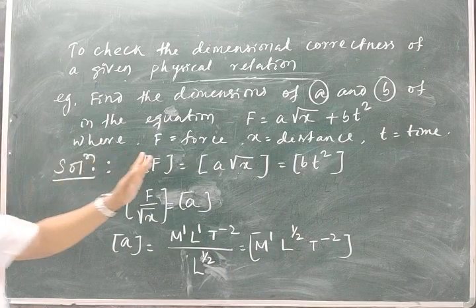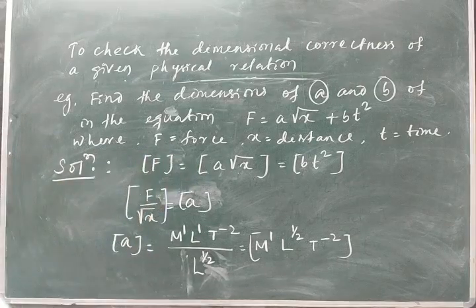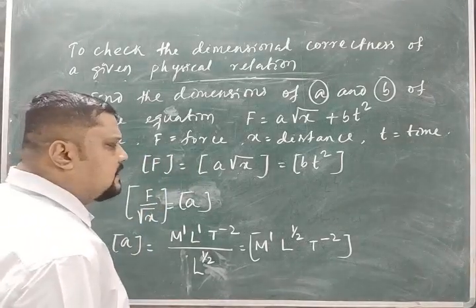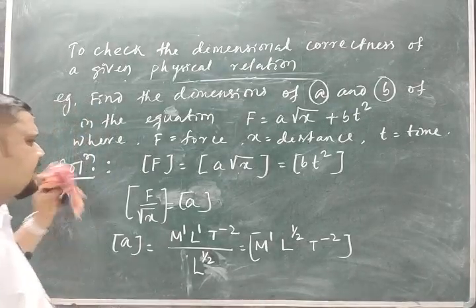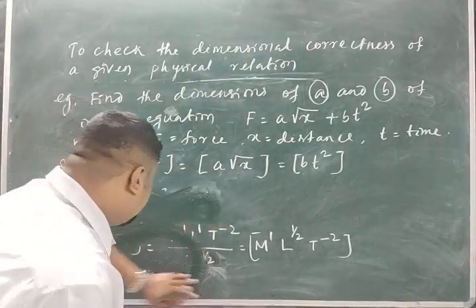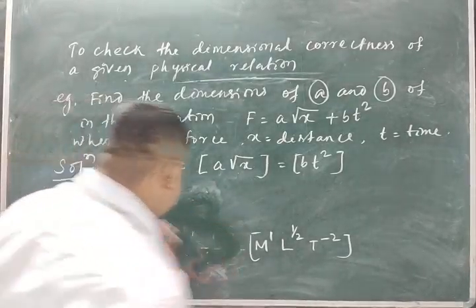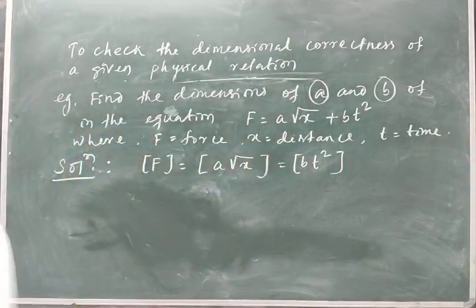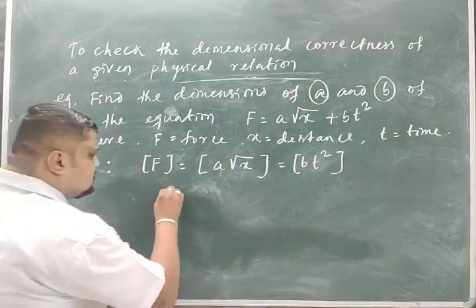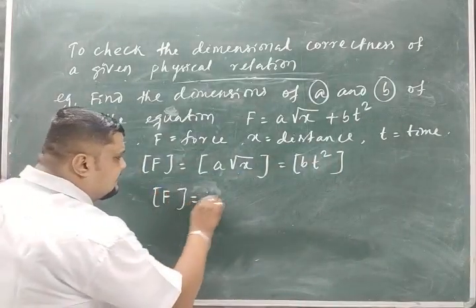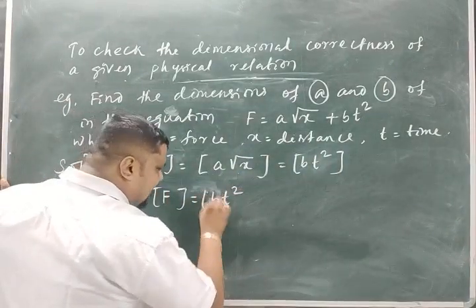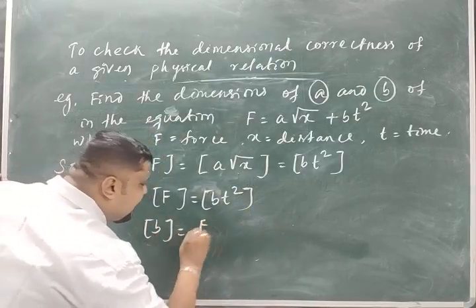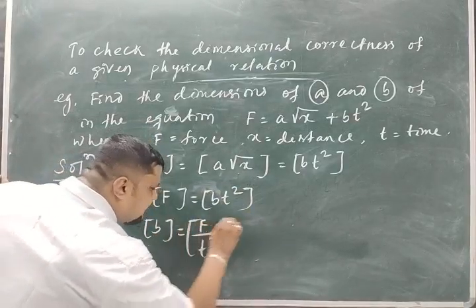Is that clear? Then go for B. Now you do by yourself. Go for B. What I will do again, go for B. For B, let me write this one. For B, F is equal to BT square. I can write also this one. So B dimension is equal to F by T square dimension.